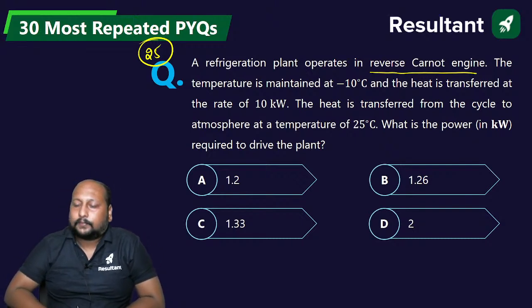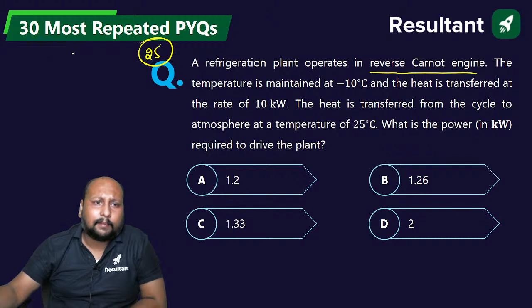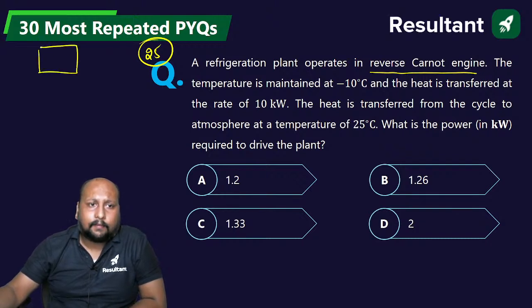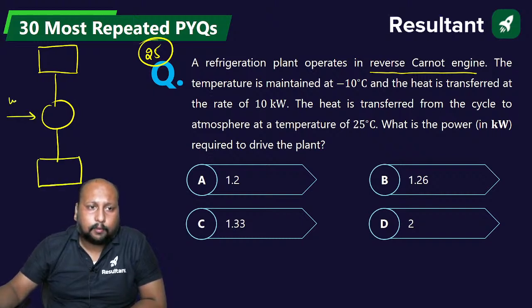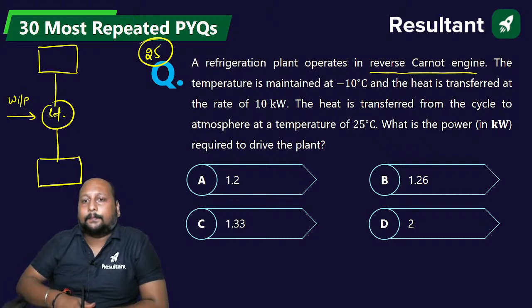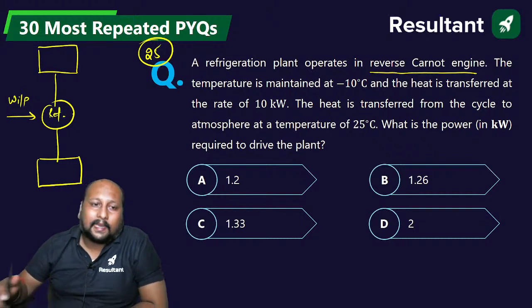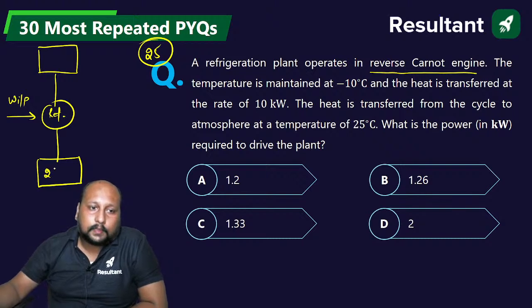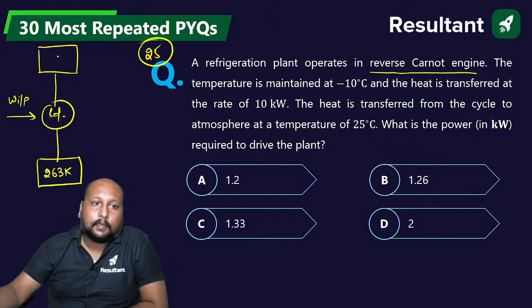चलिए quickly. Same pattern of question, बस temperature limit change हो गया. So we are having the upper limit. This is your work input. ठीक है, this is your refrigeration cycle. Quickly, lower temperature is minus 10, that is 263 Kelvin, and 273 plus 25, that is 298 Kelvin.